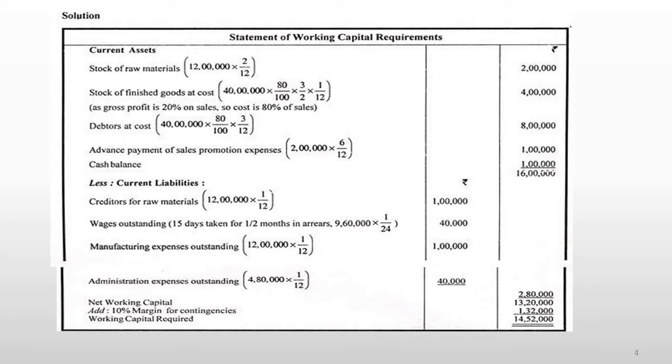Administration expenses outstanding 4,80,000 into 1 divided by 12, that is 40,000, and the total current liabilities are 2,80,000. Net working capital is 13,20,000. From that we have to add 10% margin for contingencies. 13,20,000 into 10 divided by 100, that is 1,32,000. Working capital required is 14,52,000.